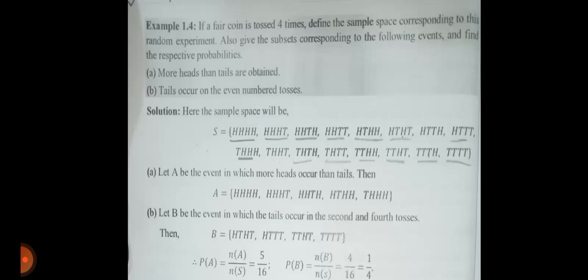Next example. If a fair coin is tossed 4 times, define the sample space corresponding to this random experiment. Also, give the subset corresponding to the following events and find the respective probabilities. First, more heads than tails are obtained. Tails occur the even number tosses. Here, the sample space will be S is equal to all the possibilities are 16.